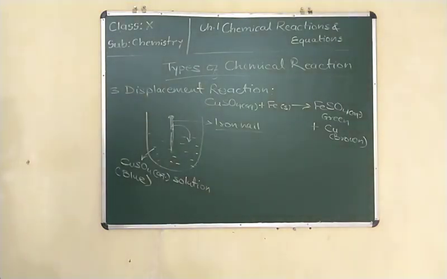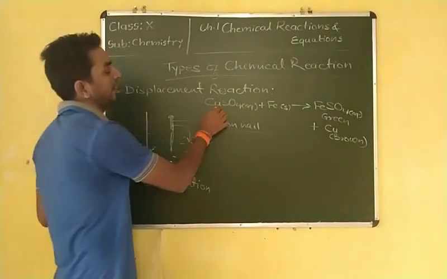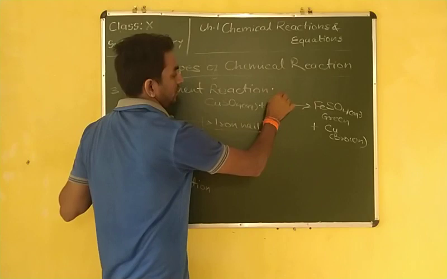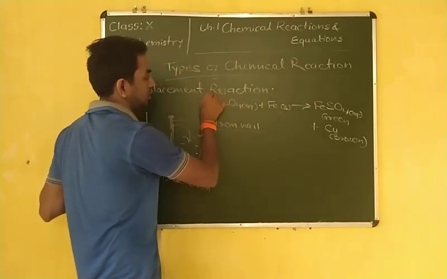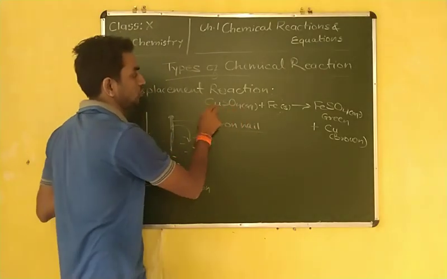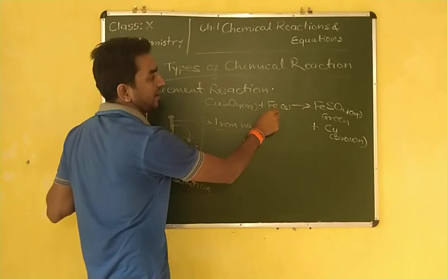This is what displacement reaction means, when one element is displaced by another element. In copper sulfate, the salt of copper, the place of copper is taken by the iron.